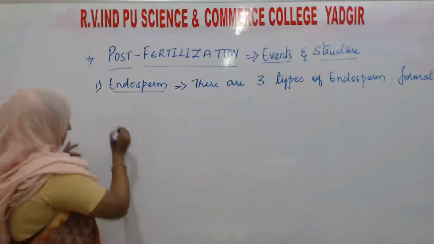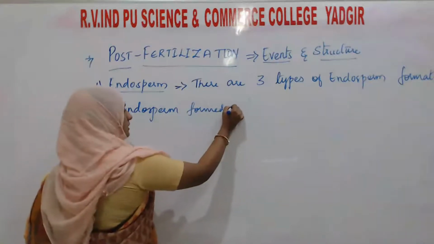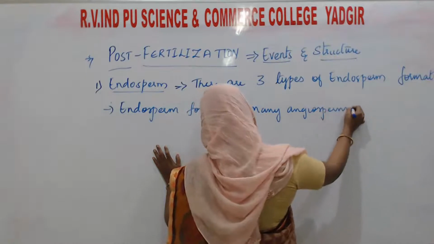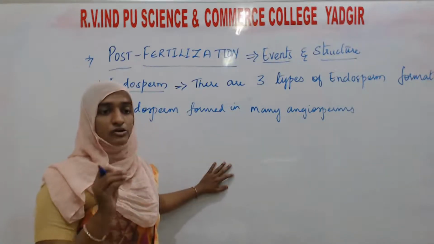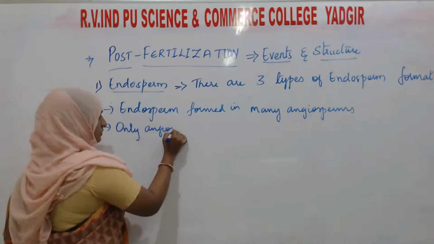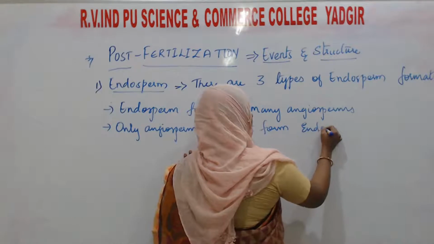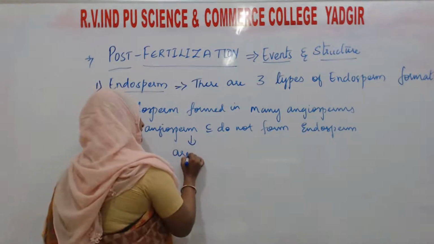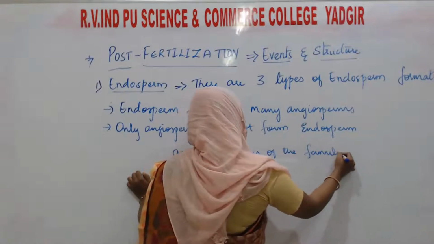Lastly, endosperm is formed in many of the angiosperms, and the angiosperms which do not form endosperm belong to certain families. They have given only the families' names.